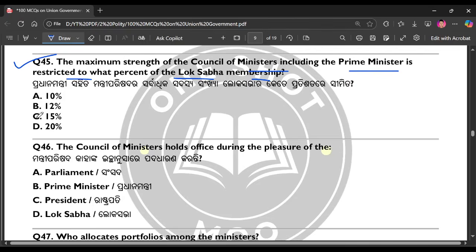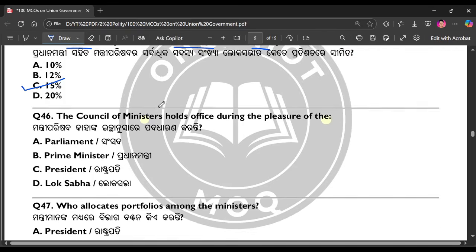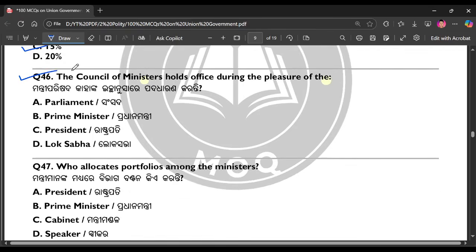The right answer is option number C. Question number 46. The Council of Ministers hold office during the pleasure of the. The right answer is option number C.